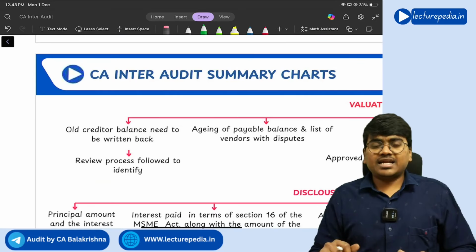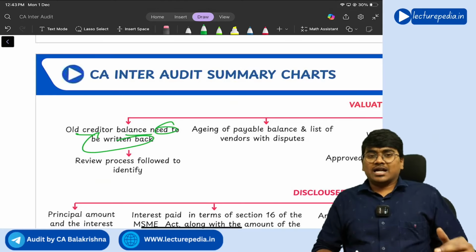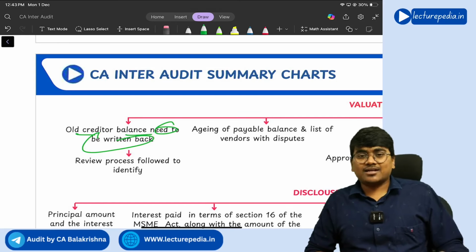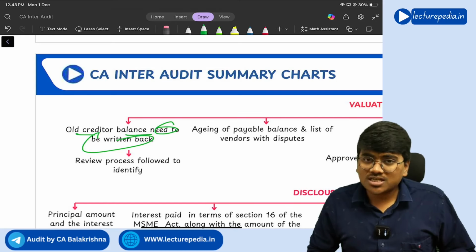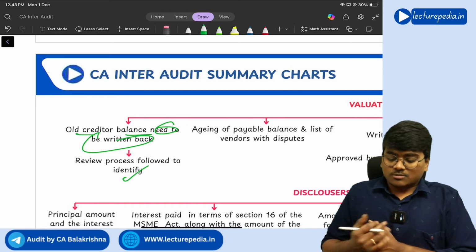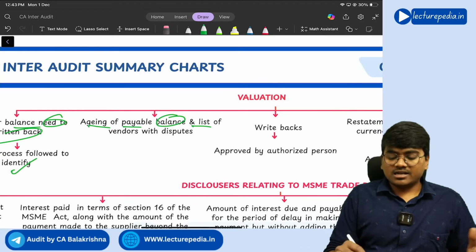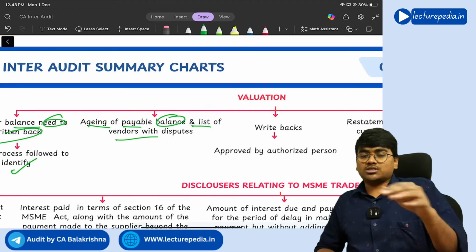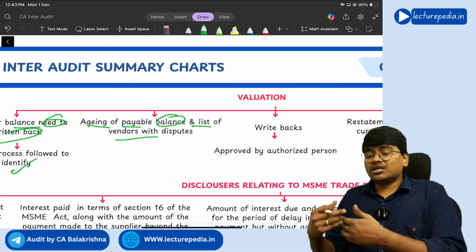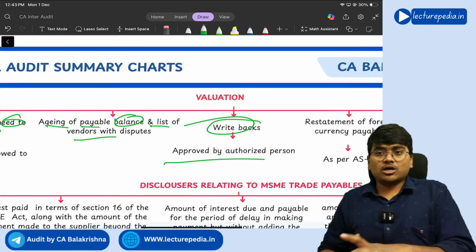Valuation of trade payables. Old credit balances need to be written back. I told you, trade receivables will be written off, trade payables will be written back. So for writing back the trade payables, you require authorization from the proper authority. So whether the proper authority has authorized or not. Next, aging of payable balances and a list of vendors with disputes. See, if at all there is any dispute with the vendor, then the amount that you will pay to that vendor will reduce. So valuation will get affected. With respect to write back, it must be approved by an authorized person.